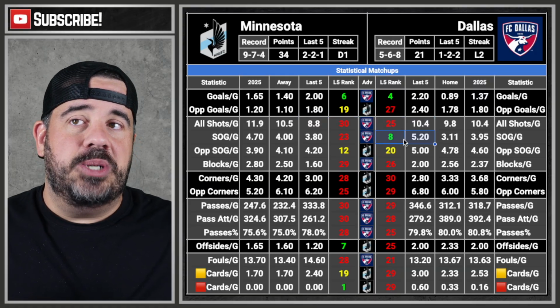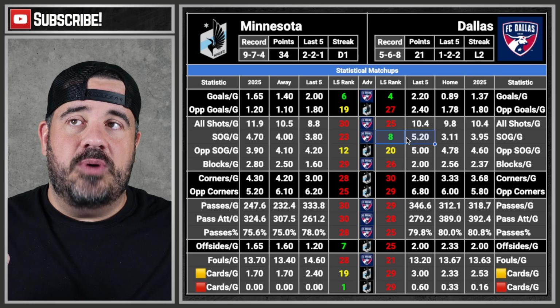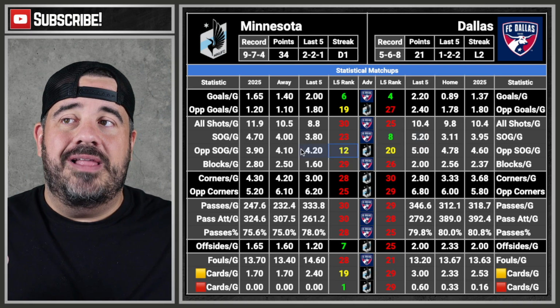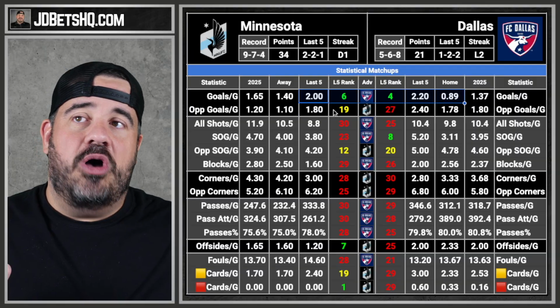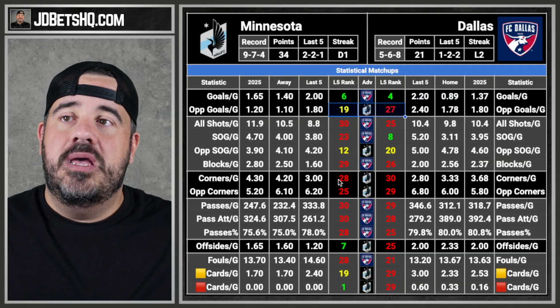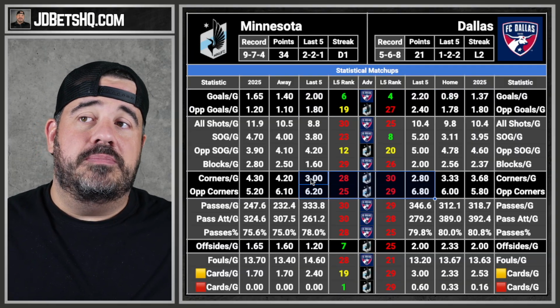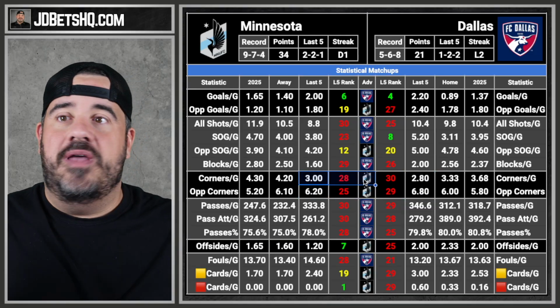Dallas is 8th in shots on goal in the last 5 games. You can see how they've done. And Minnesota is 12th in allowing shots on goal. So these all kind of cancel out. So the main thing is offense versus defense. That's the main thing we're seeing. Corners, they don't get corners. They give up a ton of corners. So we don't know which way that's going to go.